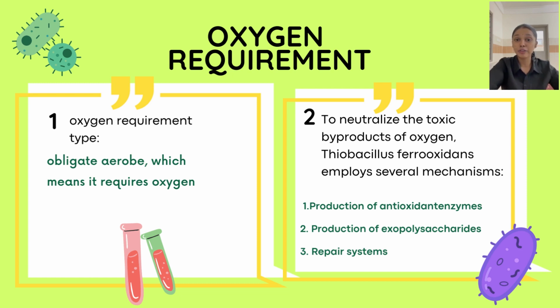Firstly, production of antioxidant enzymes, which means it produces enzymes such as catalase and superoxide dismutase. Catalase converts hydrogen peroxide, a toxic byproduct of oxygen metabolism, into water and oxygen. While superoxide dismutase converts superoxide radicals, another toxic byproduct, into hydrogen peroxide and oxygen.